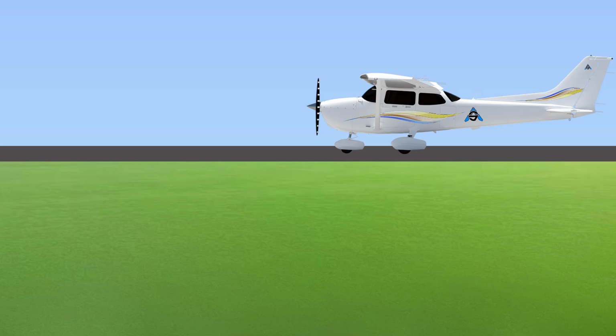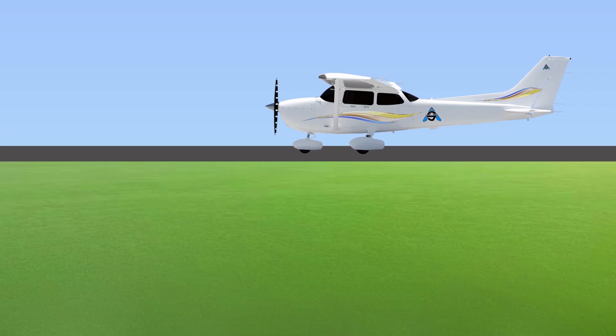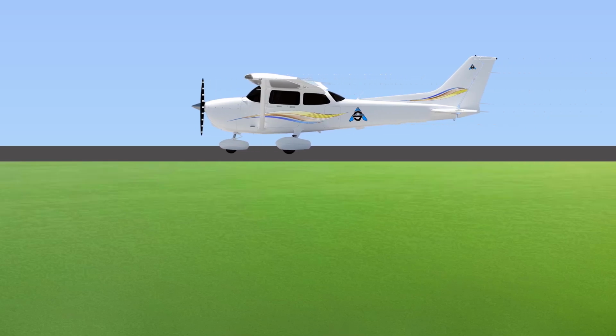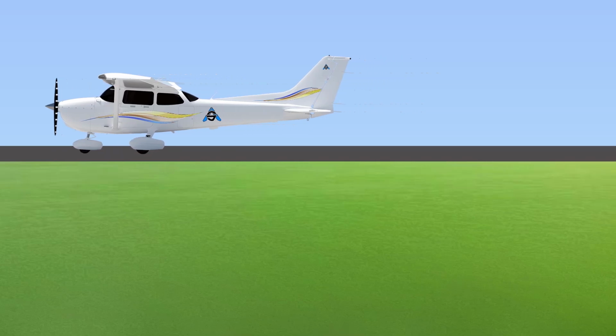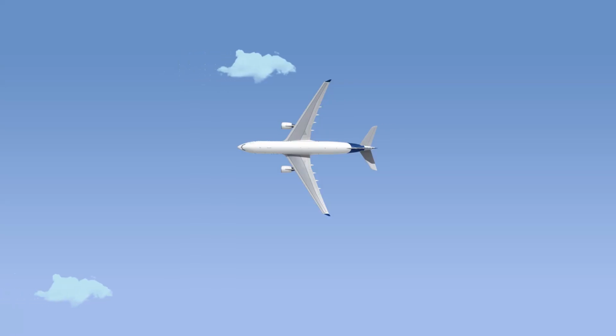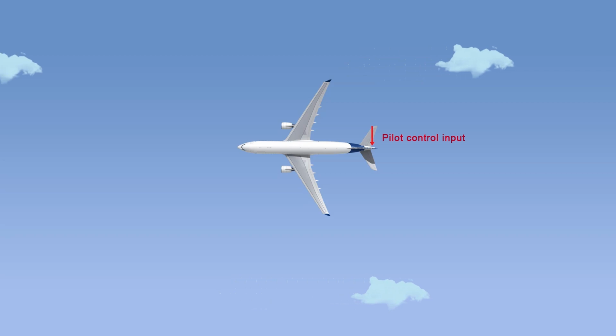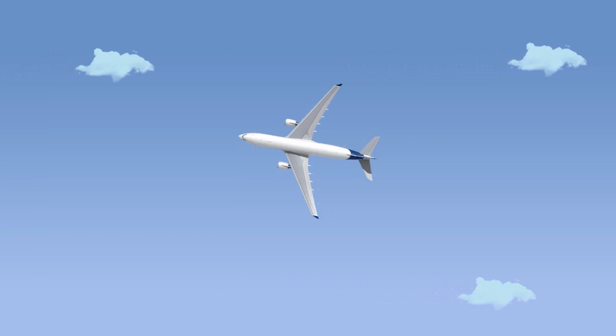When an aircraft is on the ground with its engines off, inertia keeps the aircraft at rest. An aircraft is moved from its state of rest by the thrust force created by a propeller or by the expanding exhaust, or both. When an aircraft is flying at uniform speed in a straight line, inertia tends to keep the aircraft moving. Some external force is required to change the aircraft from its path of flight.